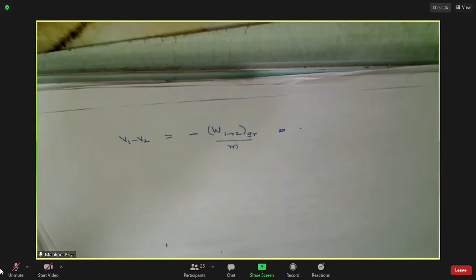Work done to move a point from 1 to 2. What is it that you got? Is it correct or not?